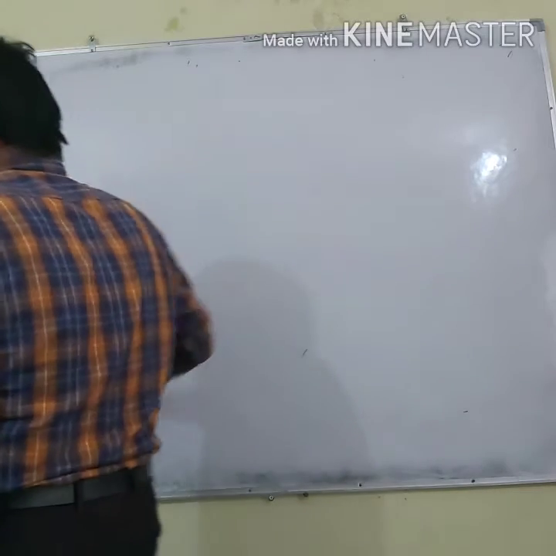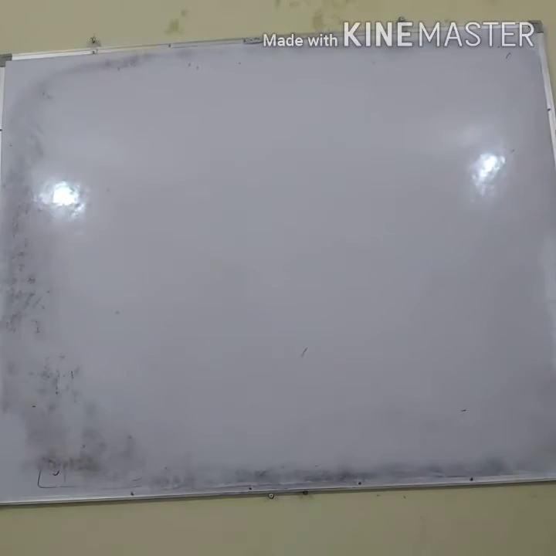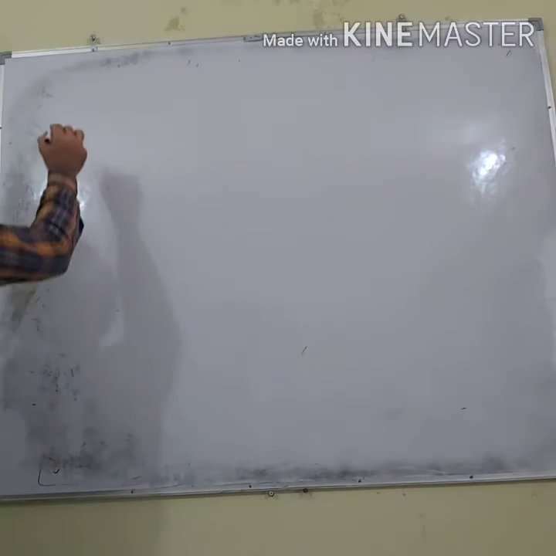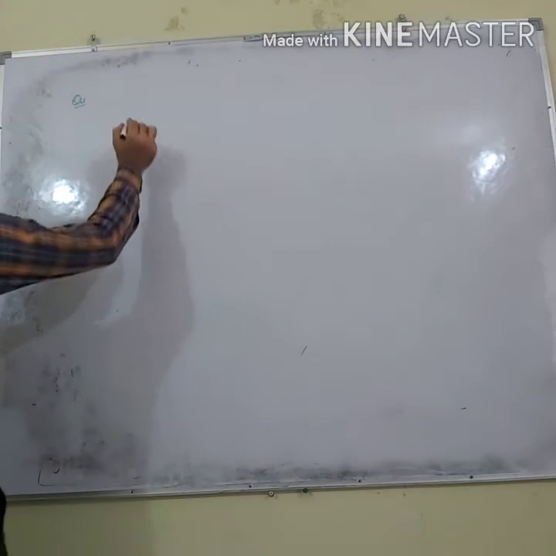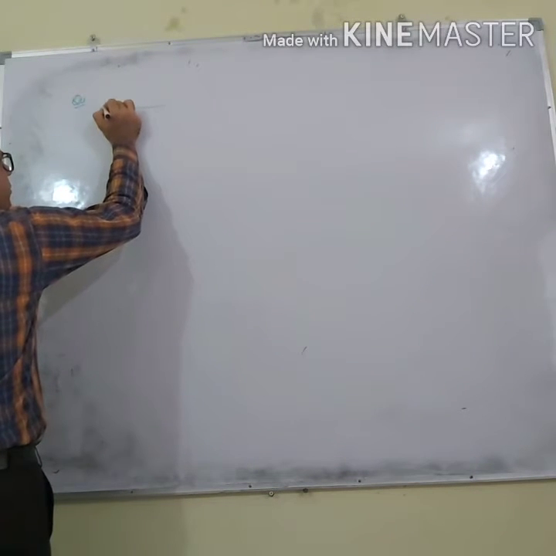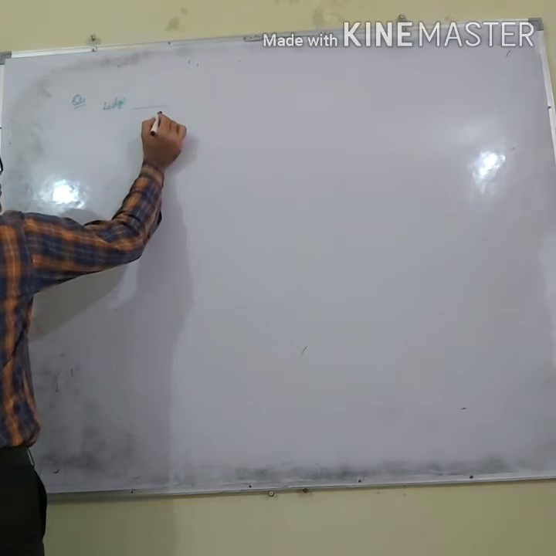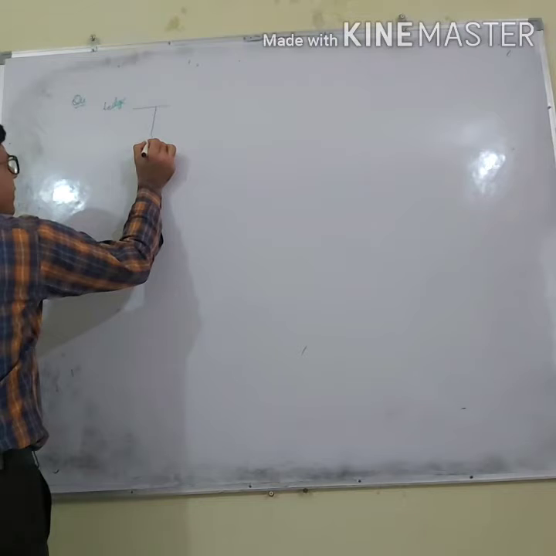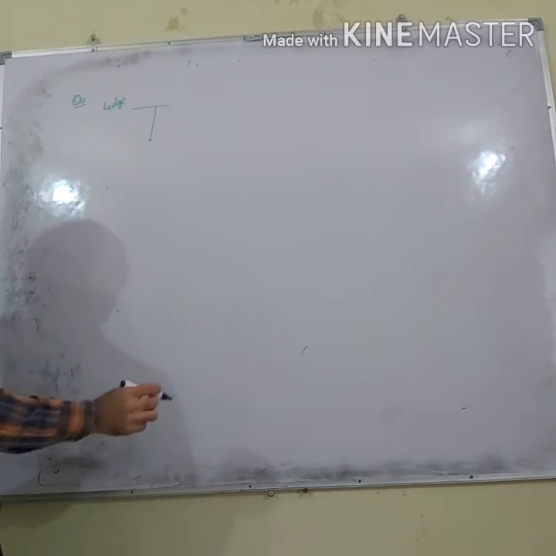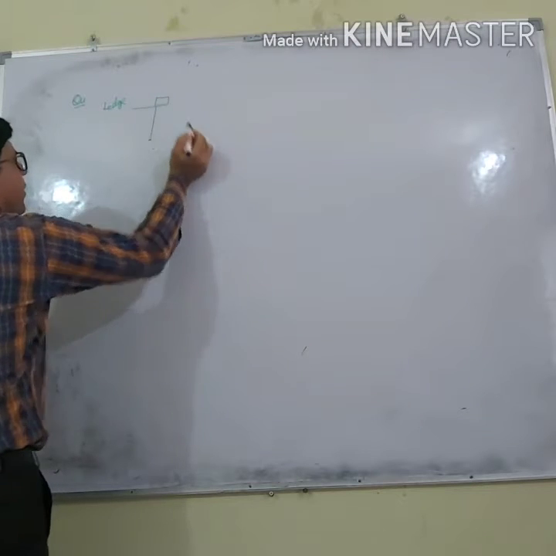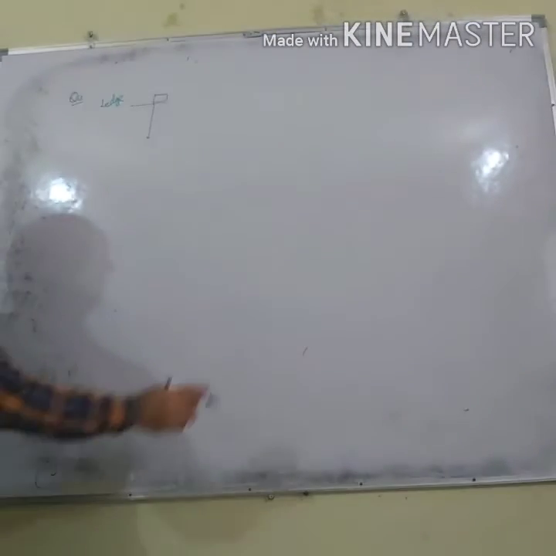Now what I am given, the question is, let us say this is the ledge which is at some height from the ground. Let us say there is a car which is on the ledge.